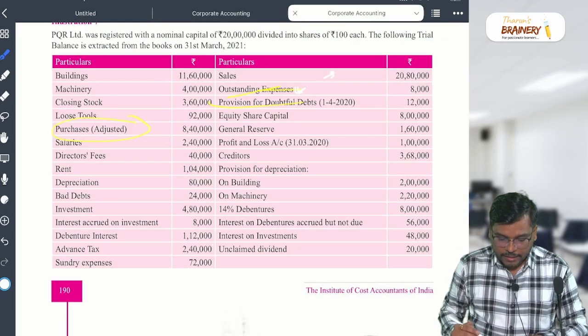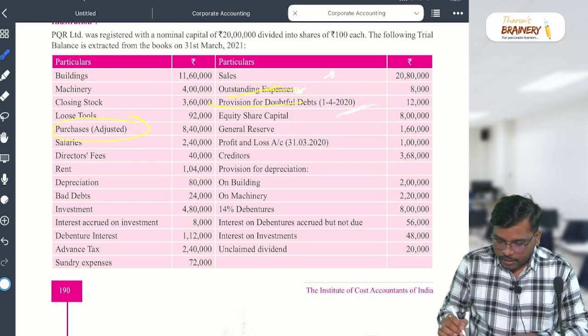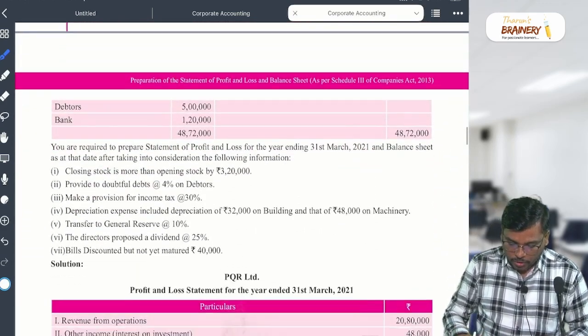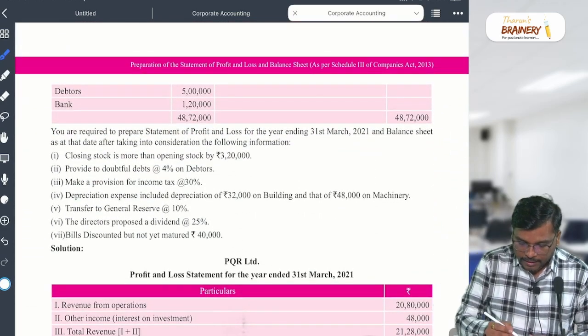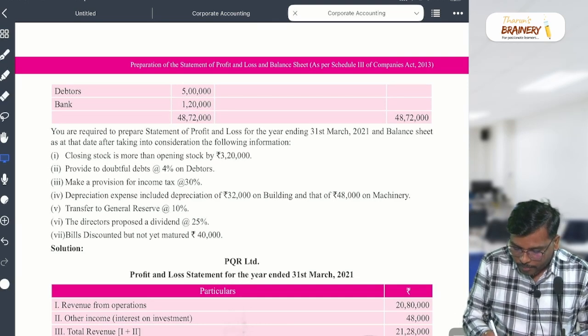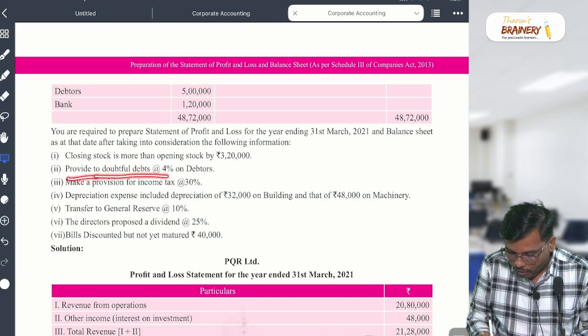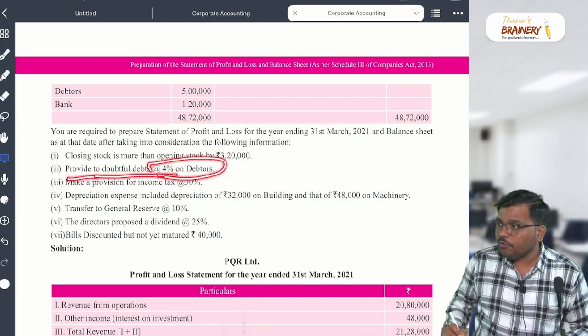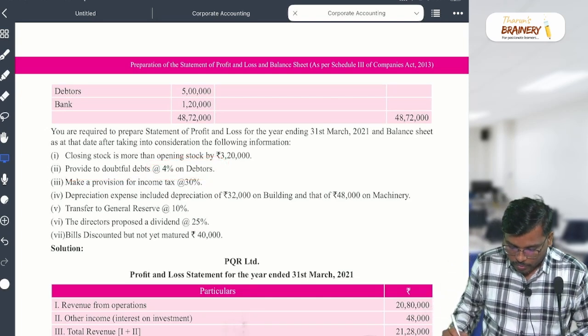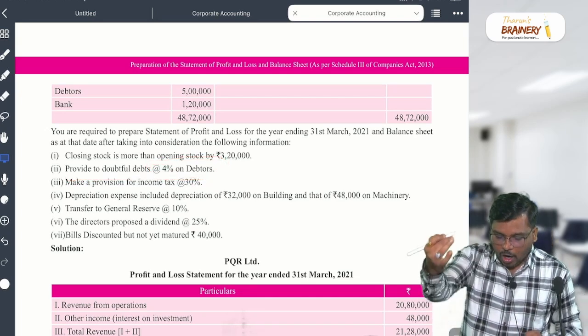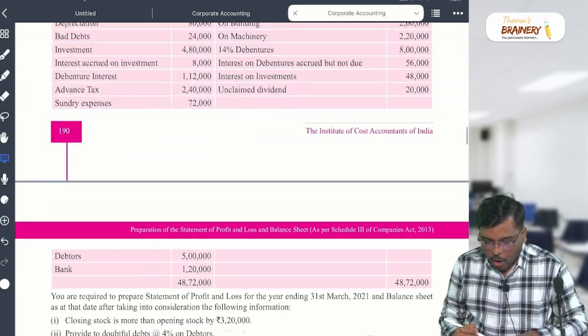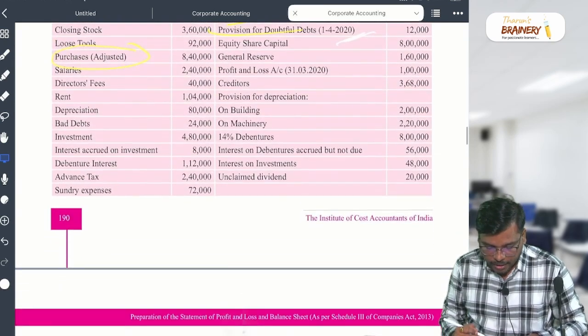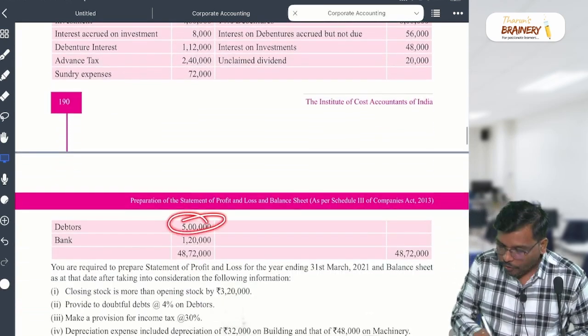Sir, now come to the adjustment. For this provision, let's see whether there is any additional information or not. Is there additional information, sir? Yes. What is the additional information? Provide for doubtful debt. How much percent? 4%. So my dear student, 4% doubtful debt we need to provide. How much are the debtors, my dear student? 5 lakhs.